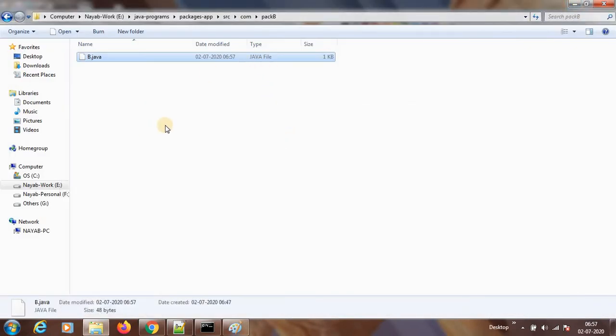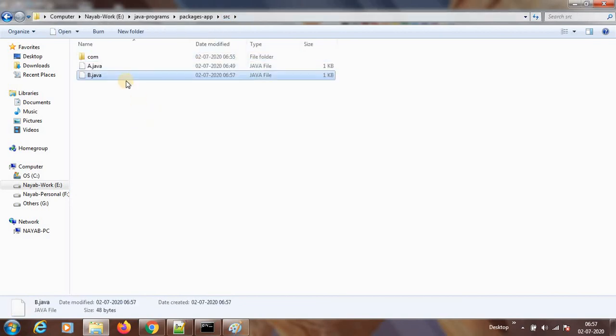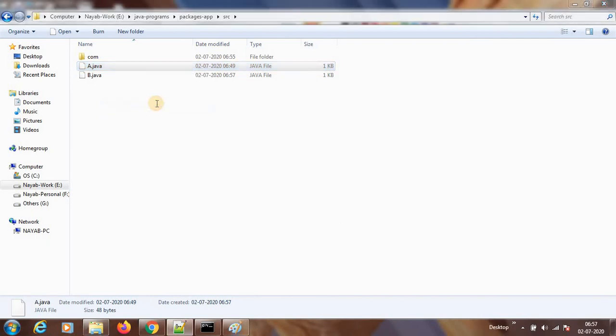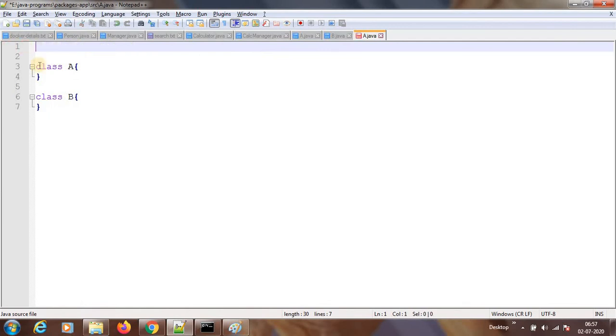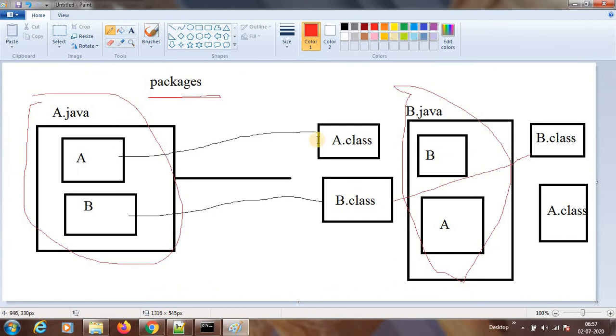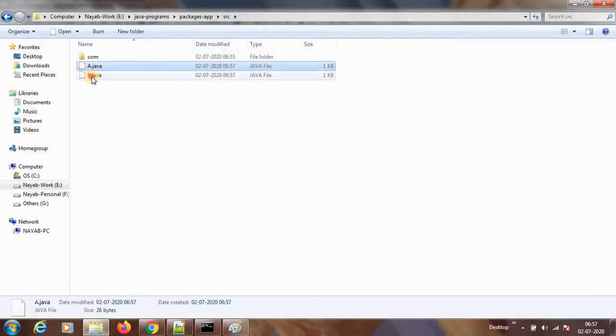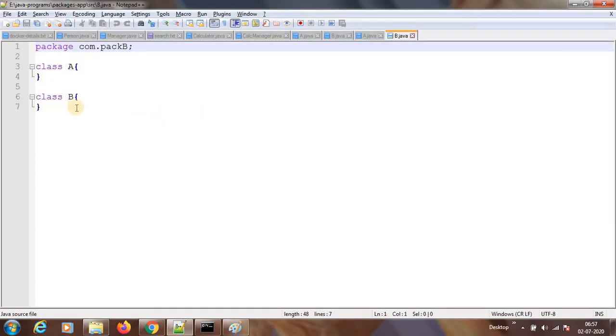So what I will do is first, let us create that problem. I will copy this and then paste it in SRC, and then copy this and paste it in SRC. So I will remove the package declaration. I will show you the conflict. So whatever I have shown in the paint, these two Java files I am creating in SRC. After that, we'll see the solution. So this is the problem statement.